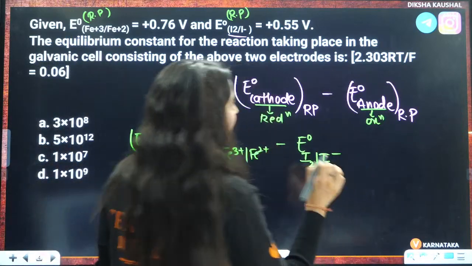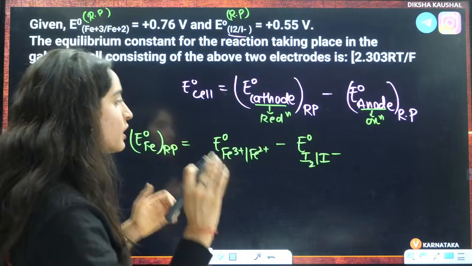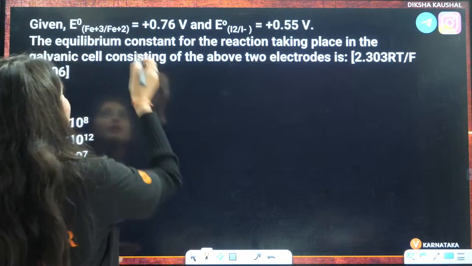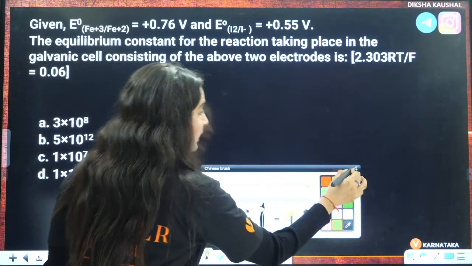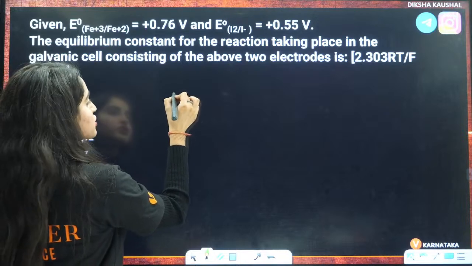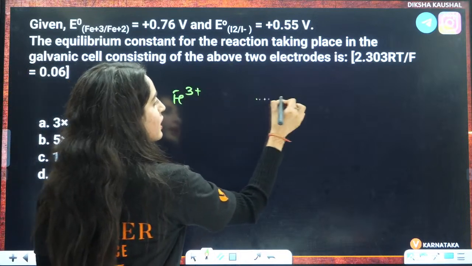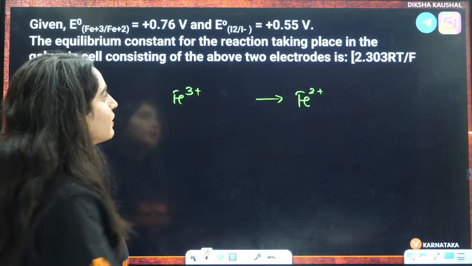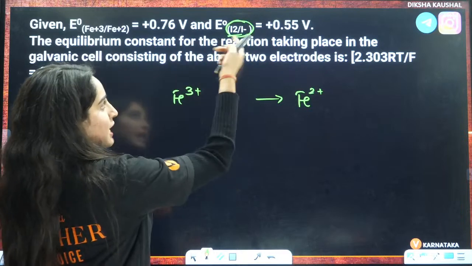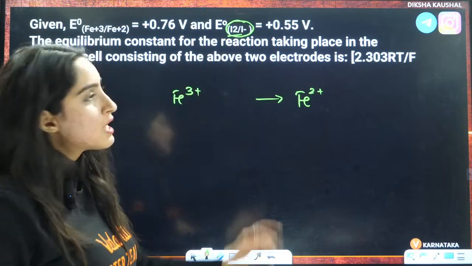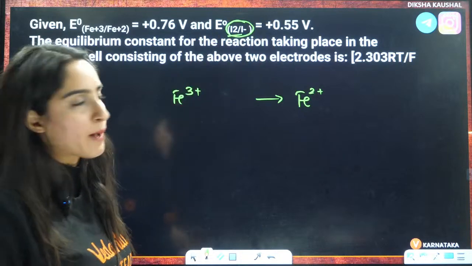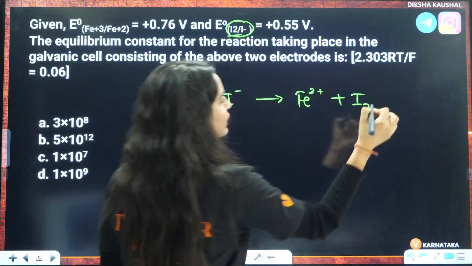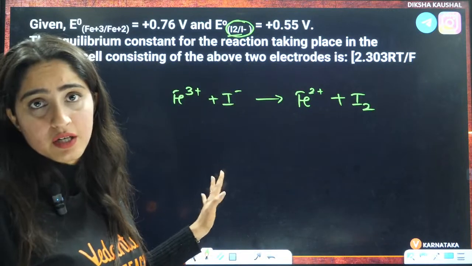Otherwise, if you ask, ma'am, what will be the full reaction here? This is the cathode side, so cathode means reduction. Fe3+ is undergoing reduction to Fe2+. Here reduction is happening, here oxidation is happening. But they have given us the reduction potential, so the opposite of this must be happening, that is I negative to I2. This is the full reaction that is taking place here.